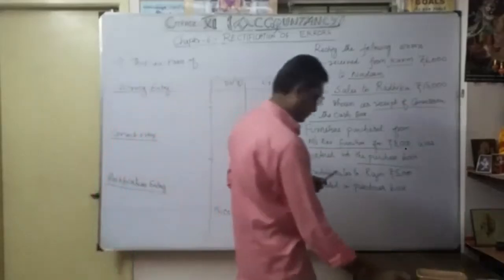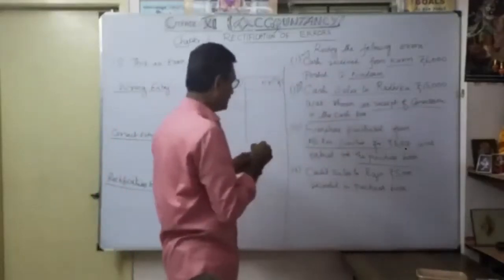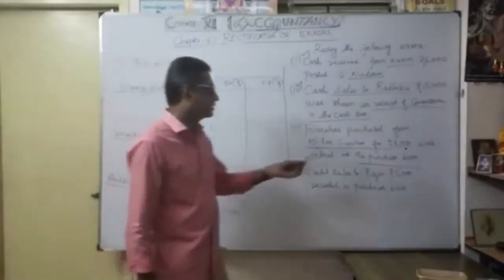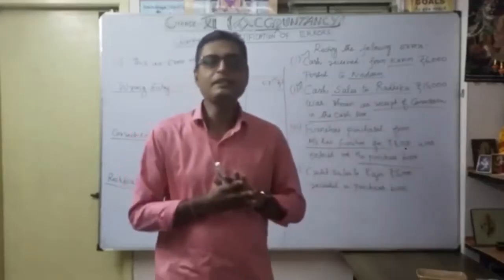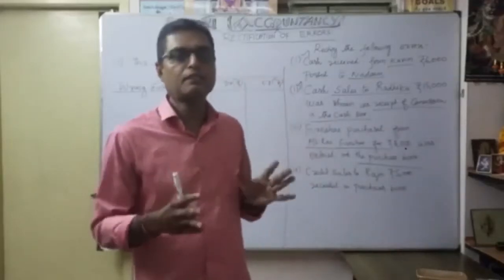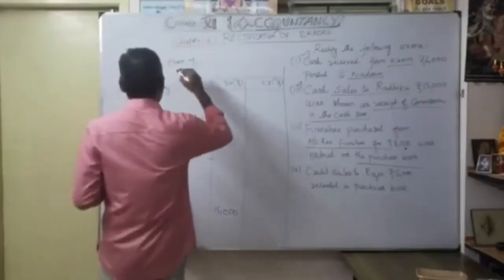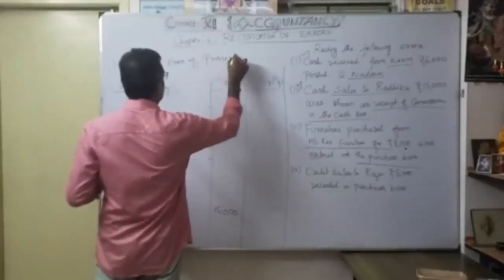Okay, so first one is over, second one is over, third one is furniture purchased from Mrs. Rao Furniture for 8,000 was entered into the purchase book. So once you see this transaction error, immediately you want to identify what type of classification. As you know, this is coming under the error of principal. First we have to write like this for understanding.